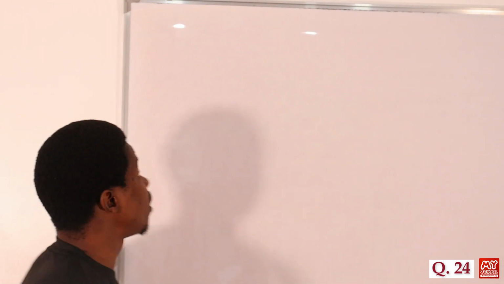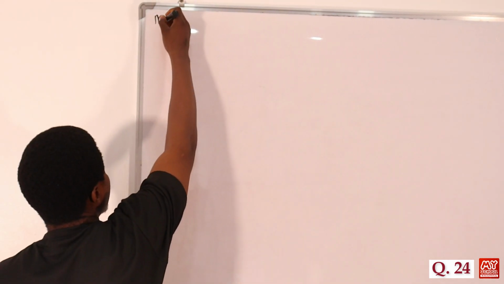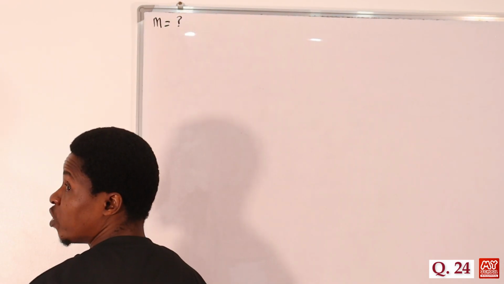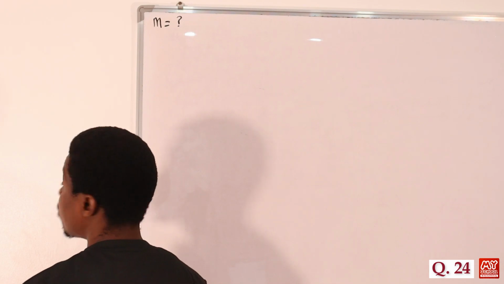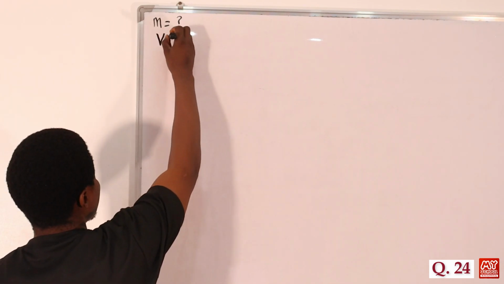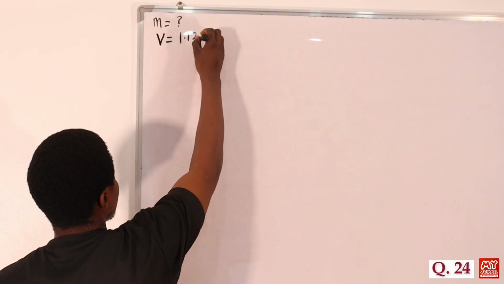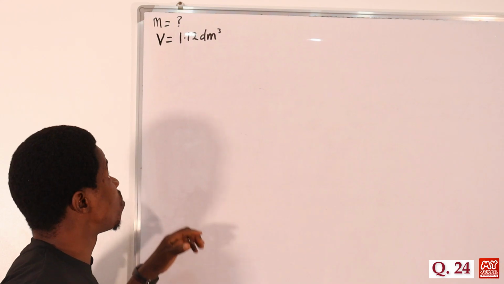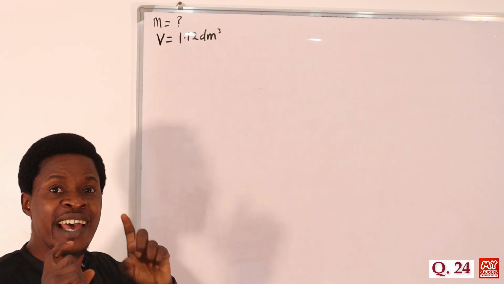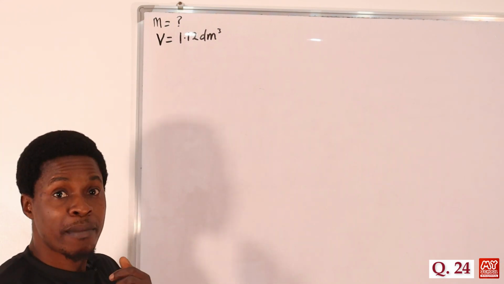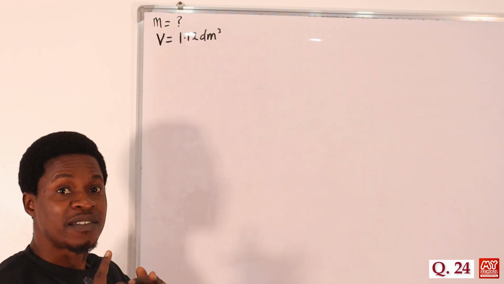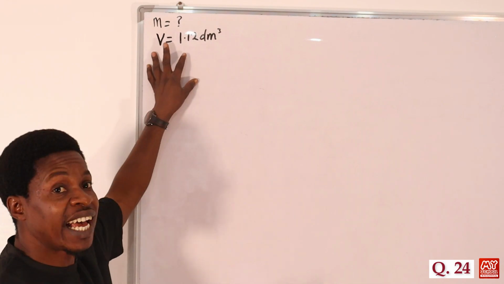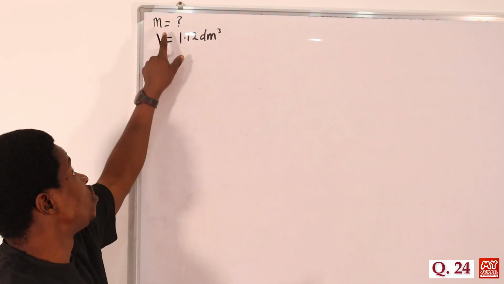Calculate the mass of chlorine gas. So we'll write here, calculate the mass of chlorine gas, with a question mark, because that's what we're asked to find, which occupies a volume of 1.12 dm³. So volume is 1.12 dm³. Usually I tell my students to ensure that they write out the parameters given in every calculation question, whether it is in maths, chemistry, physics, or whatever. Write out the parameters as given and what is unknown that you're about to find.